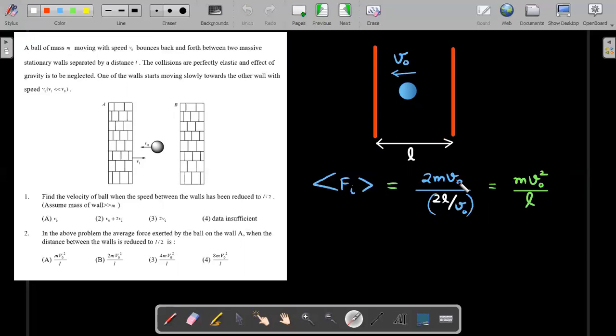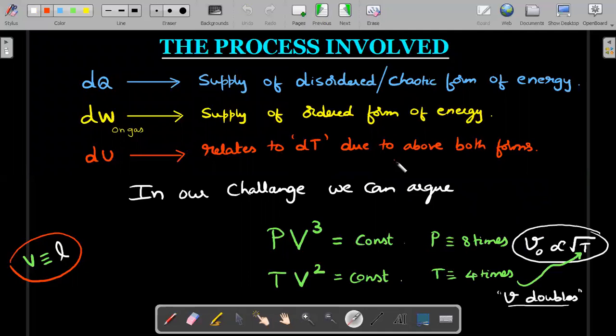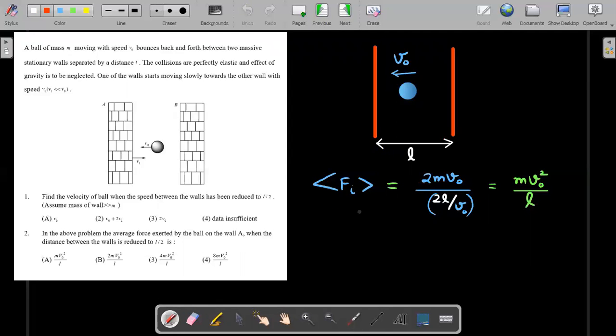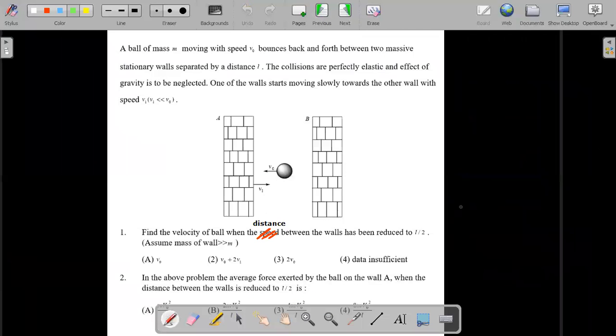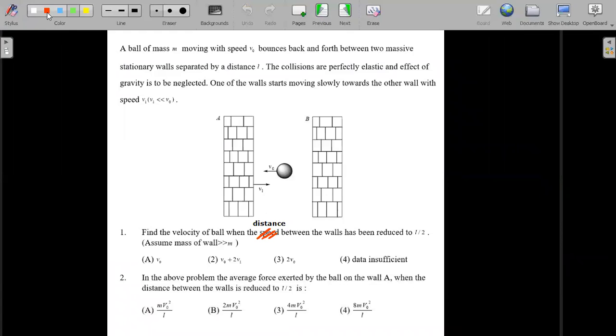Since the area and all that are the same, the pressure is associated directly to the force, right? So we saw in the previous slide that the pressure became 8 times. Can you see that? So the force also becomes 8 times, which implies that once the wall has come closer, due to more frequent collisions, the average force in this problem will become 8 mv naught squared divided by L. Okay, so we can go back to the actual page of the question and check whether the option exists. Yes, there is an option, and this was the answer. And for the first question, this was the answer.